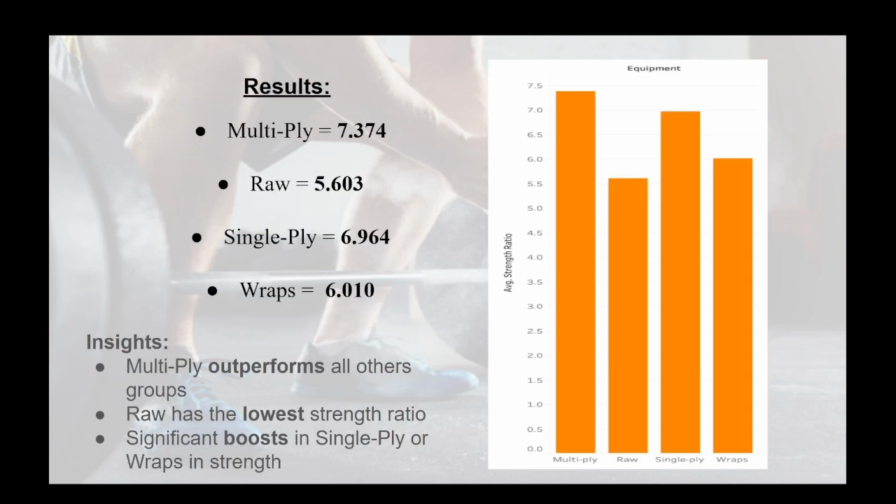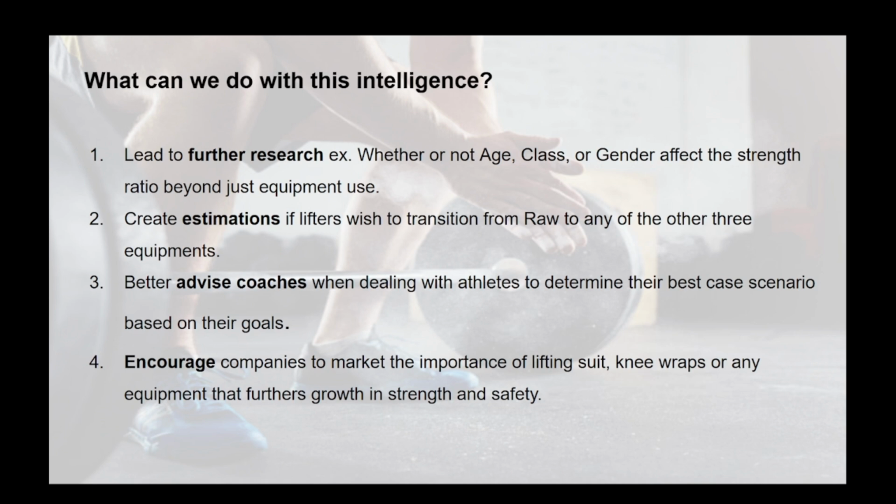And here are the results. As you can see from our insights, multi-ply outperforms all other groups, and raw had the lowest strength ratio. There also is a significant boost in single ply or wraps in strength, but multi-ply seemed to give the greatest benefit to the athletes in the data set.